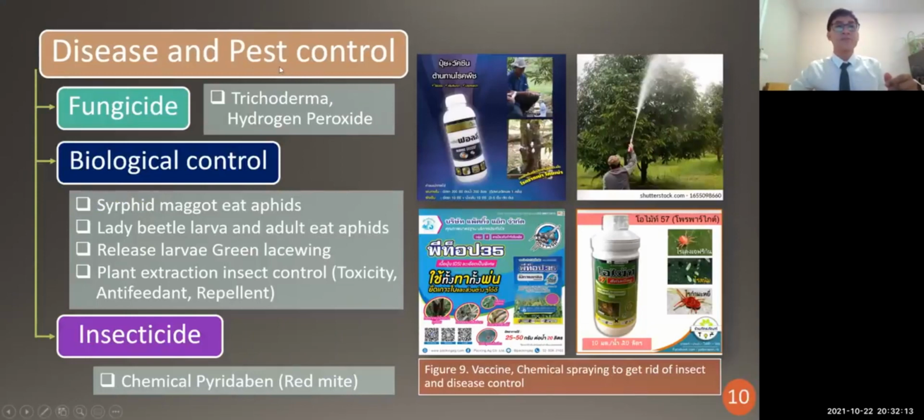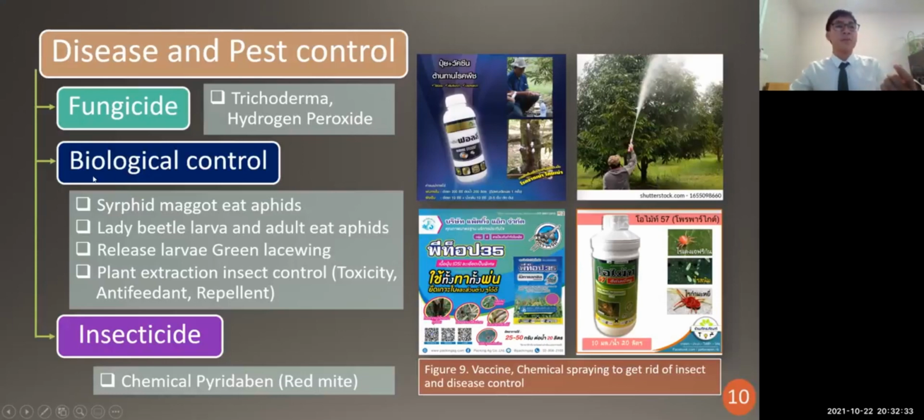And for pest control, we divide it into three parts: fungicide, biological control, and insecticide. For fungicide, we use chemicals like Trichoderma and hydrogen peroxide to inject, to get rid of the Phytophthora.